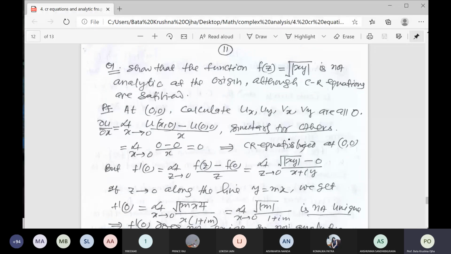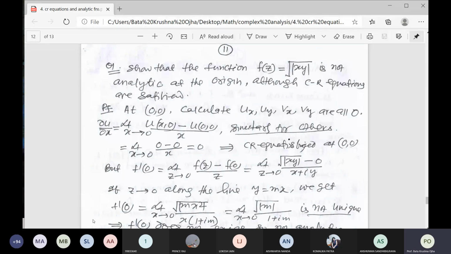I have calculated only one. You have to calculate u_y. v_x is already 0, v_y is already 0 for all z, and you calculate u_y by the same procedure. So you will find that the result is 0. That means all partial derivatives are 0. That means the CR equation is satisfied at the origin. But it is not analytic.